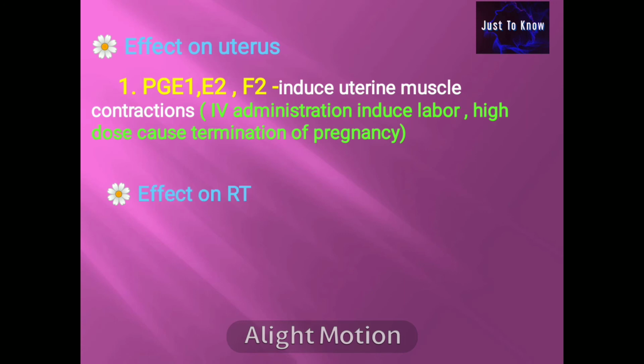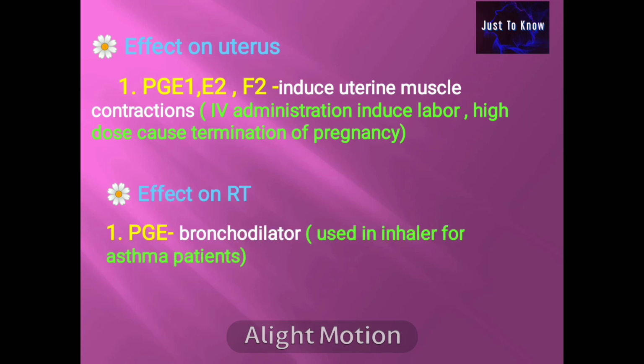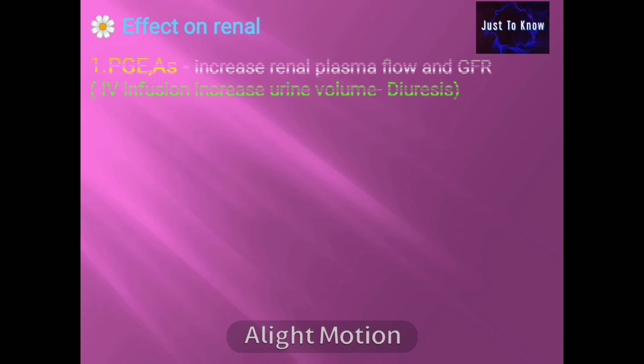Effect on respiratory tract. Prostaglandin E1 is a bronchodilator which is used in the inhaler for asthma patients, whereas prostaglandin F2 is a bronchoconstrictor. Effect on renal. Prostaglandin E and A increase the renal plasma flow and increase the GFR. Therefore, IV infusion increases the urine volume.